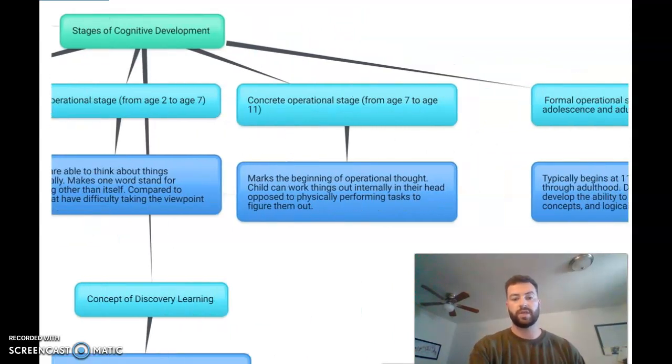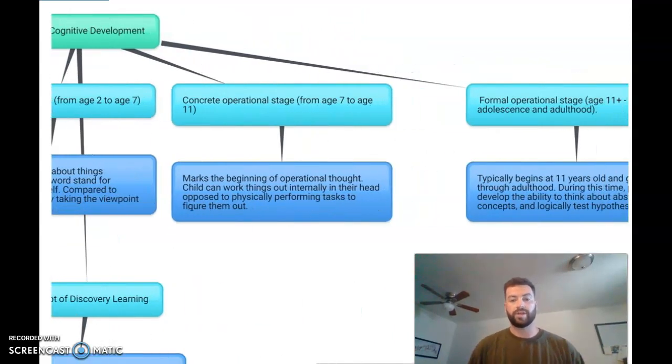The next one we focus on is the concrete operational stage. This is from 7 to 11, and this marks the beginning of operational thought, where children can work things out internally in their head, as opposed to having to physically sort out the issue for themselves in person. So this is where they can mentally process how things work and why things work a certain way, as opposed to having to physically pick up objects and move them around and try sorting them in a certain way to solve that problem.